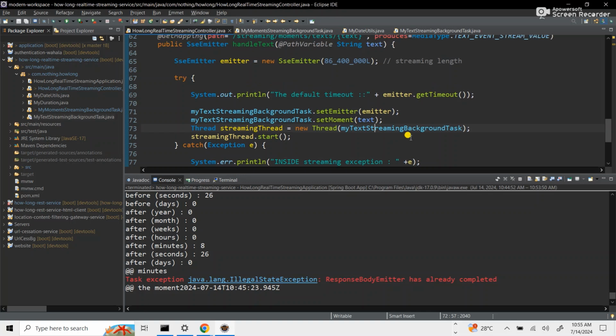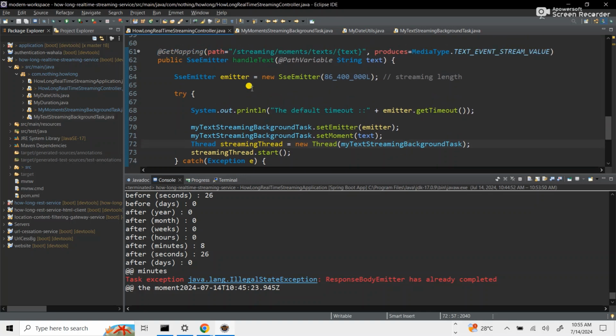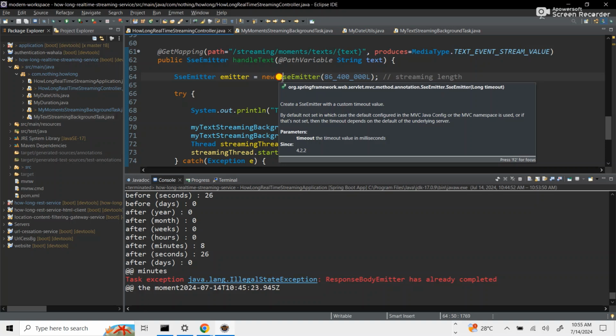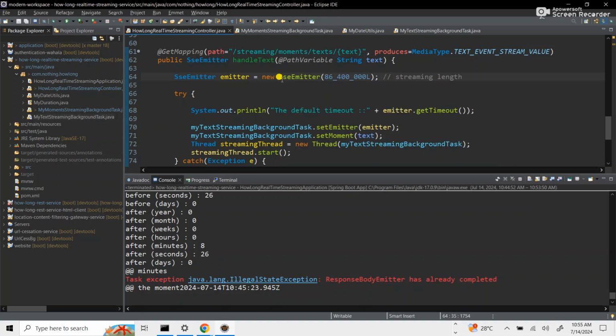So this is perfect. So before we continue, there's a streaming length to it. When you log onto the server, the client is not always connected to the server; it's connected for a period of time. For now, we're using 24 hours, but based on your business logic, you may want to go with 5 seconds. So after 5 seconds, it times out and the connection will be closed. So the connection is not always open. It's based on the timeout event that we set for it.